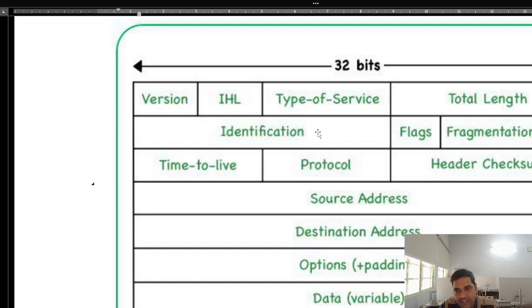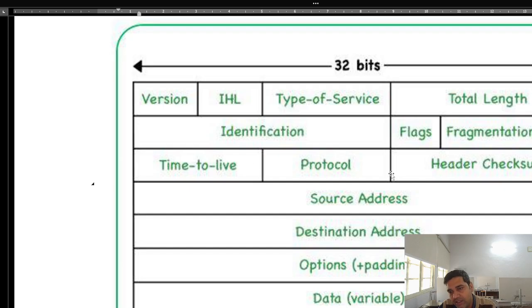Here the identification, flag bits, fragmentation offset, and time to live, for what time over the network this packet will live. Suppose this time is over, that is around 8 bits. If that much time has passed over a network and it doesn't reach the destination, the packet itself will be destroyed over the network. Now the packet will not be delivered to the destination.